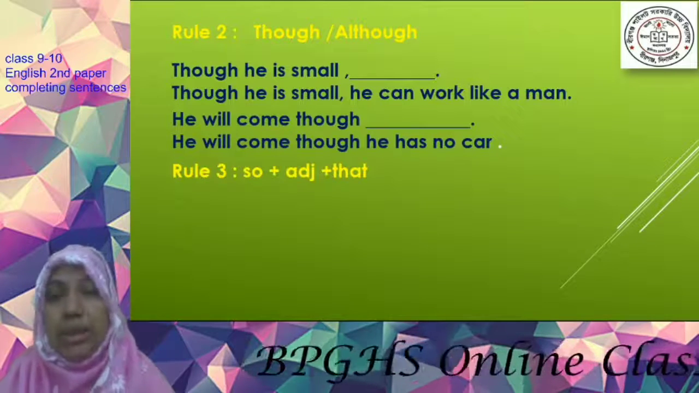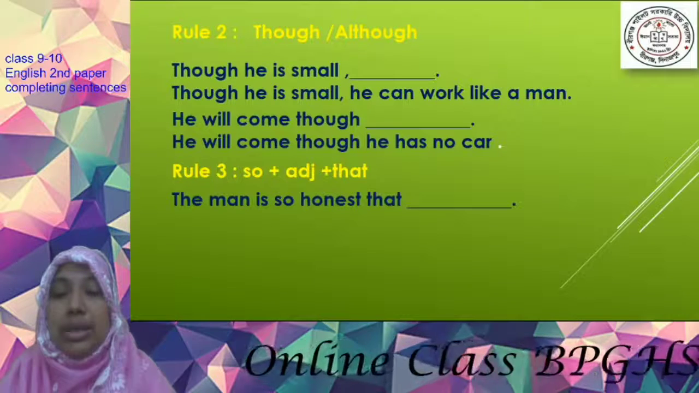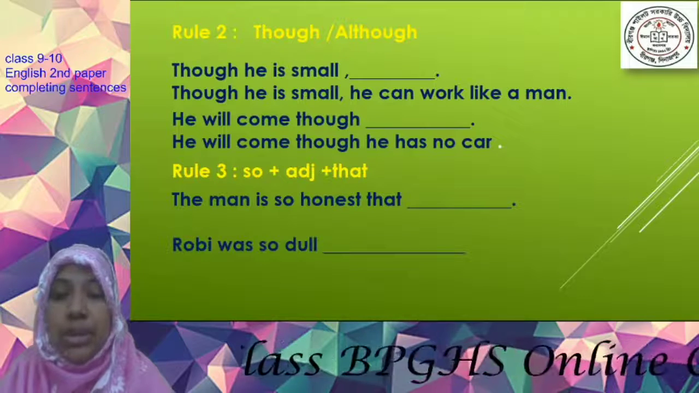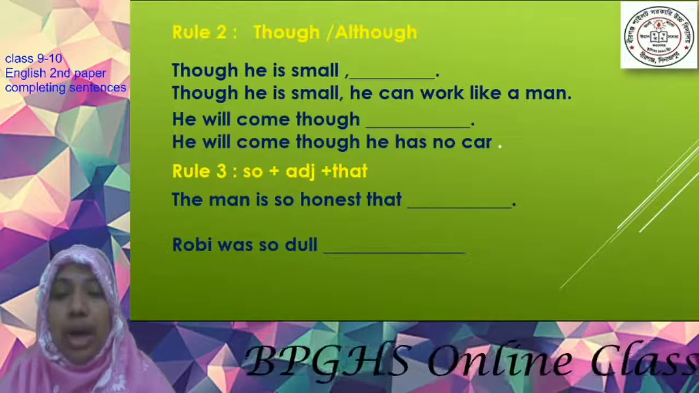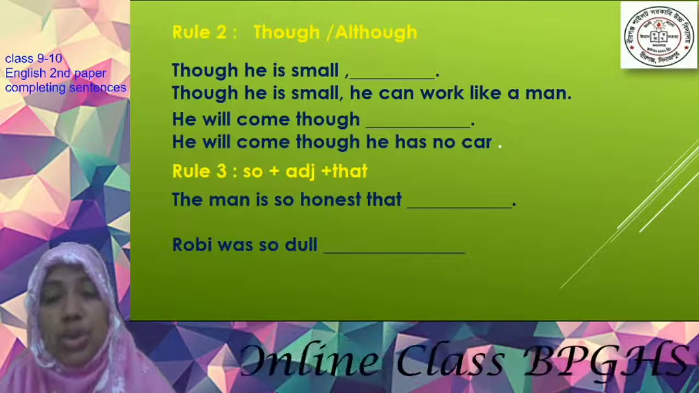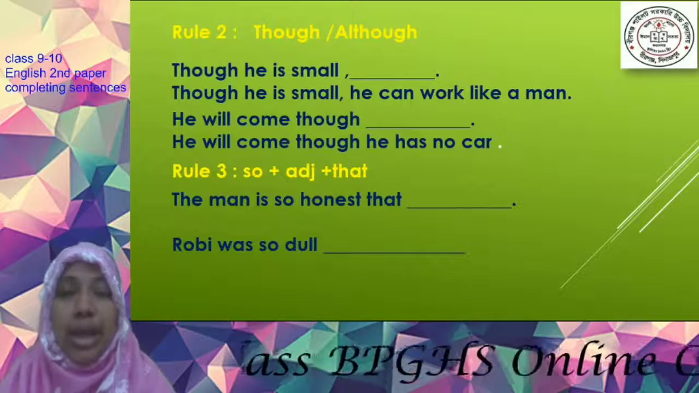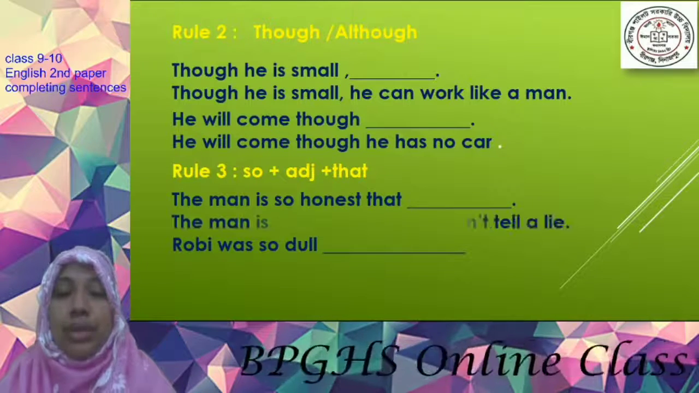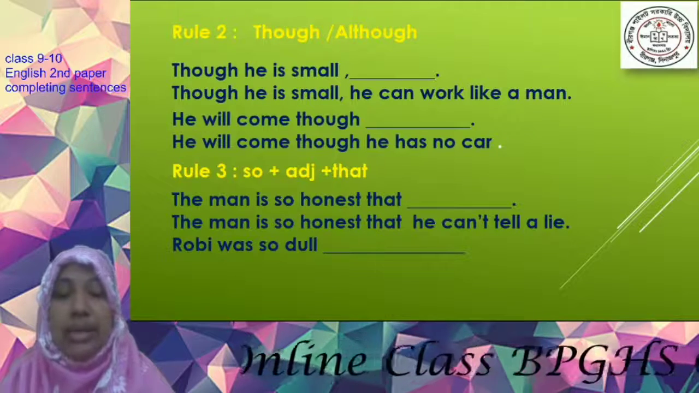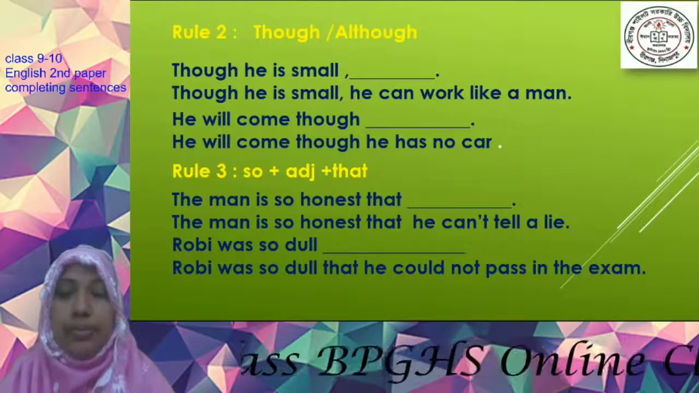Now comes rule number 3. So plus adjective plus that. The man is so honest that. Robbie was so dull that. Now, how can you complete the sentence? Look at the structure. The man is so honest that, again, here you will have to make a clause. You can write in this way. The man is so honest that he cannot tell a lie. Robbie was so dull that he could not pass in the exam.